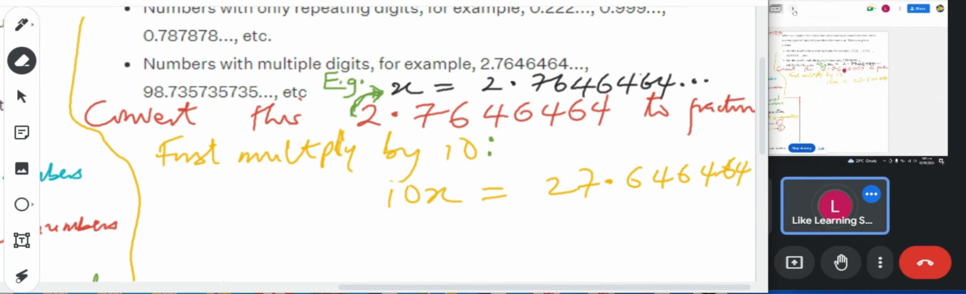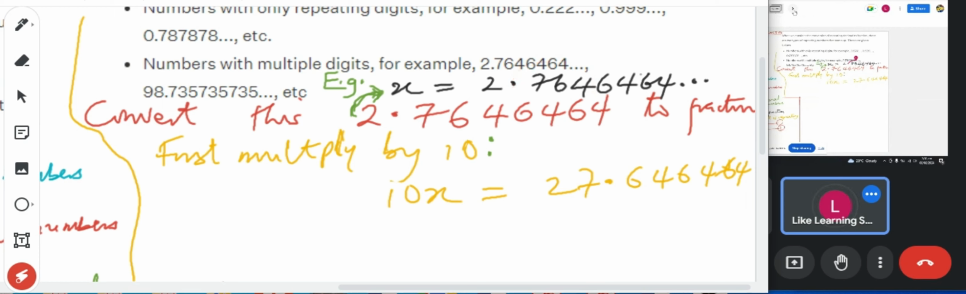Are you still there? Yes, I'm here. Now, what we will do is multiply it by something that will make us move this whole thing in front of the place where the recurring decimal stopped. You will understand what I mean.